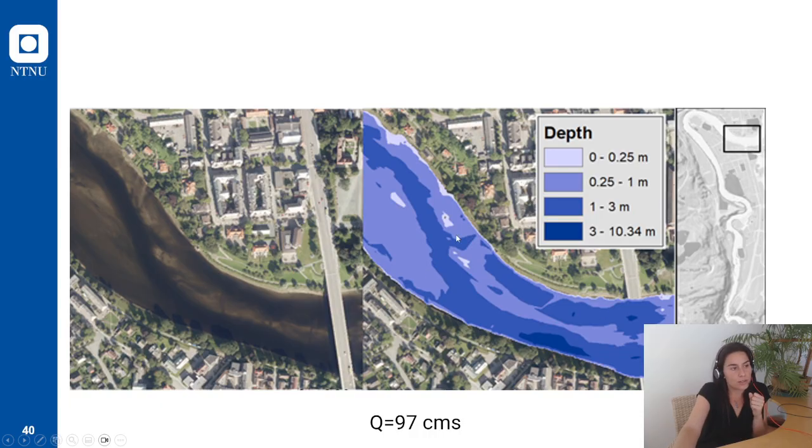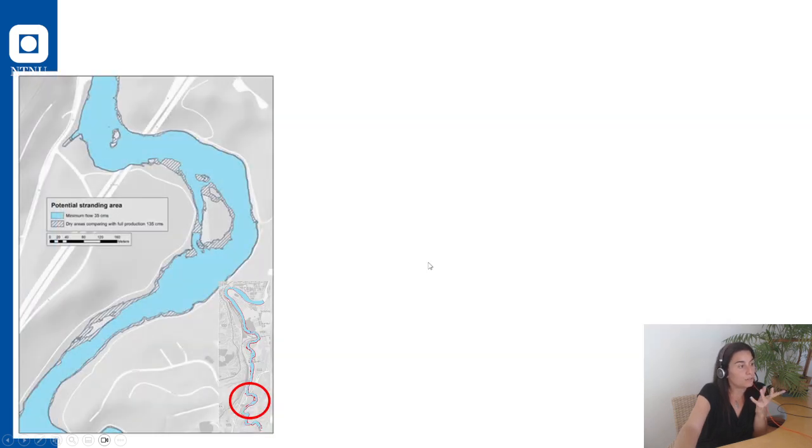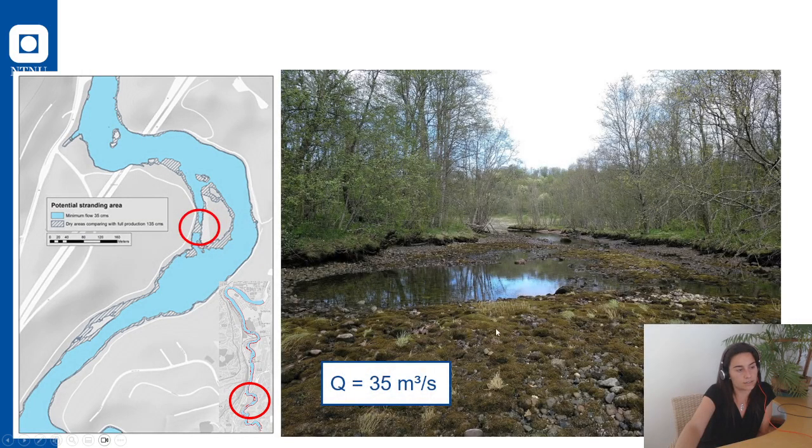This is a comparison we did with orthophotos for 97 cubic meters per second. This is the main bridge in the city center. And also, we did the simulations. And we could see, for example, in this area here, we have two sites that are critical for stranding. First, this one here, this is a picture that I took with a very low flow where actually we could check, we could see the model and say, okay, something is happening here. So we went to the field and yes, this happens. This channel gets dry when the water flow is low.